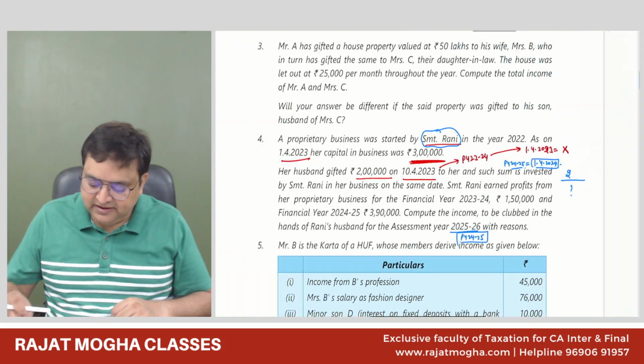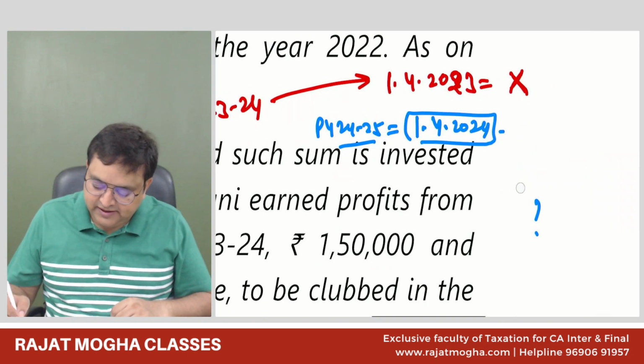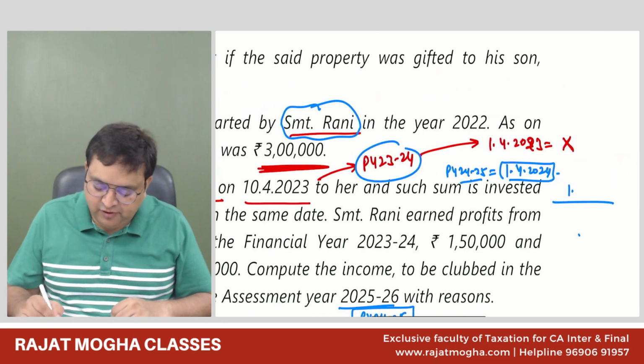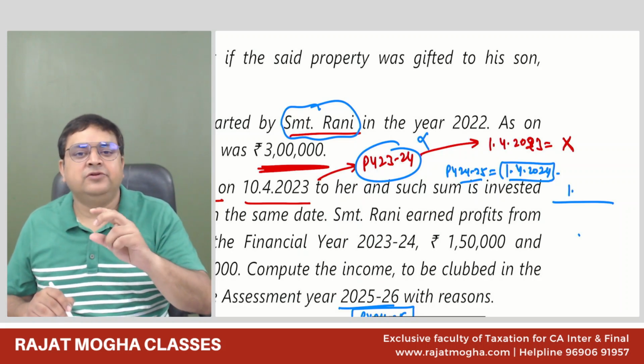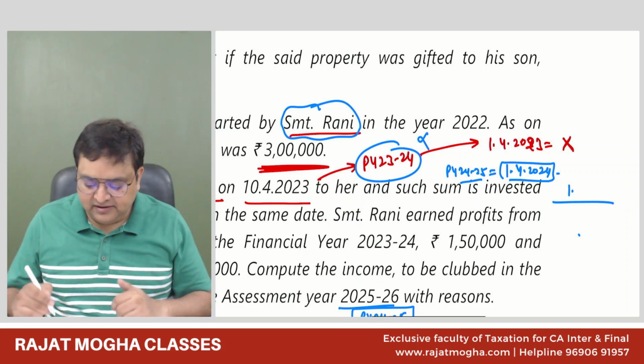So what we will be seeing is, in the numerator, as on 1st April. In this year, we will not add anything. You can give the reason why: because as on the first day of this year, the amount was not invested by the husband. So in this year, nothing will be added.